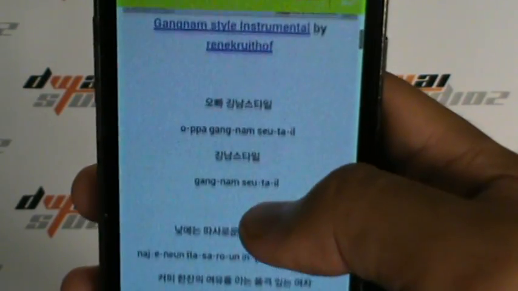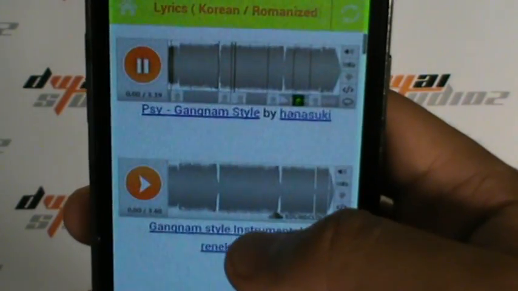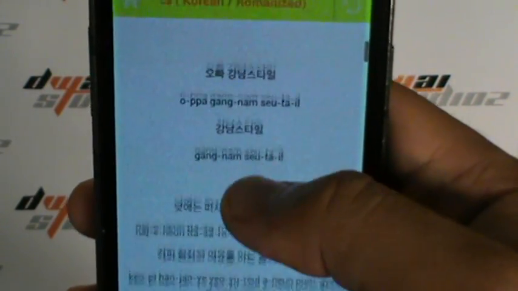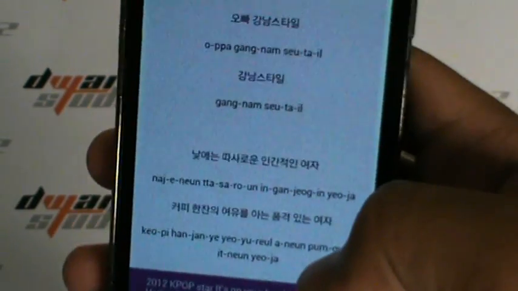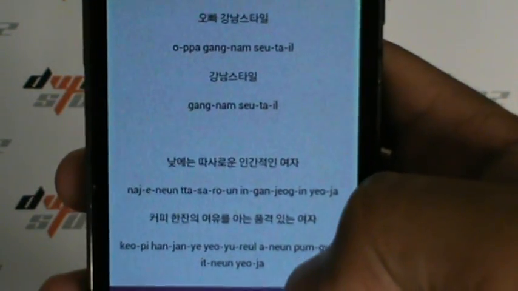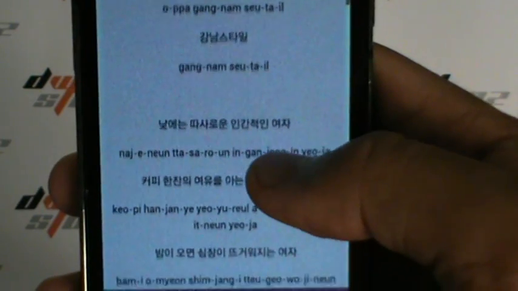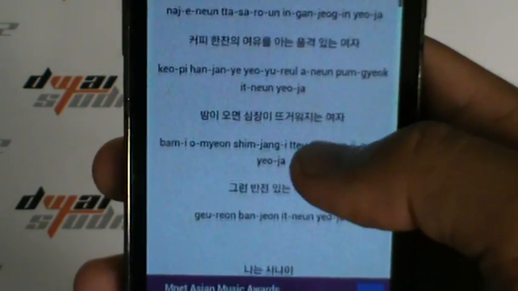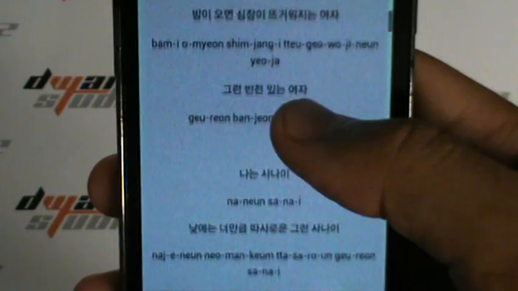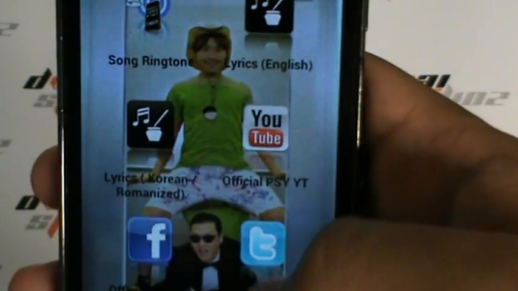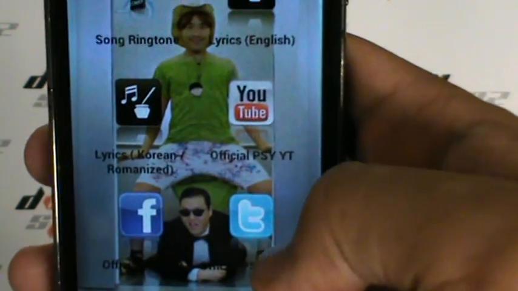Of course, for other functions, you have the lyrics and the player, so you can sing along to the song. Of course, you need to Gangnam Style yourself. Gangnam Style. And of course, there are other options like YouTube, Facebook, and Twitter.